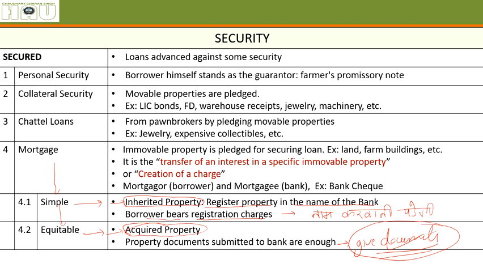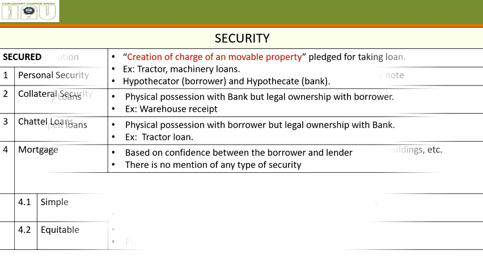So mortgage is pledging an immovable property such as land, farm buildings or any other type of house or building, urban property, for the purpose of getting a loan. Simple mortgage is when the person has got the property from his parents. Equitable mortgage is when the person has got the property by earning himself. In the inherited case, he has to register the property in the name of the bank. In case of acquired or bought property, he has to just submit the documents to the bank.